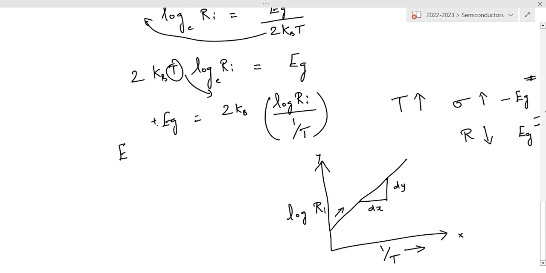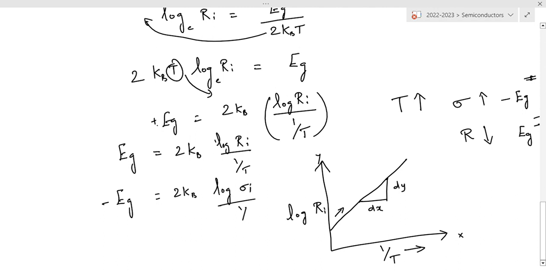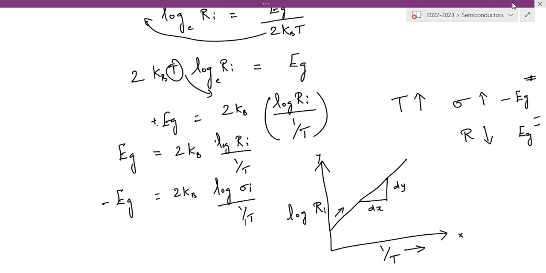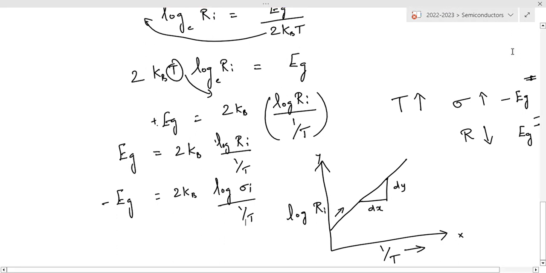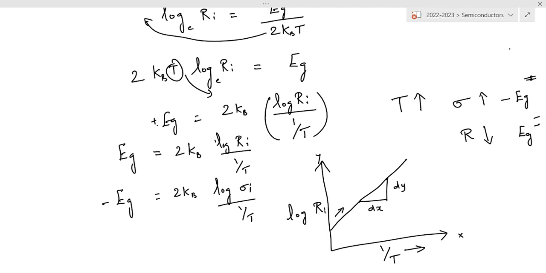Therefore, the forbidden energy gap formula can be taken as 2 kB log Ri divided by 1 by T, and in terms of conductivity, minus Eg is equal to 2 kB log sigma I divided by 1 by T. So using this slope for both the cases, we can calculate the forbidden energy gap or the band gap energy of any intrinsic semiconductor like germanium or silicon.